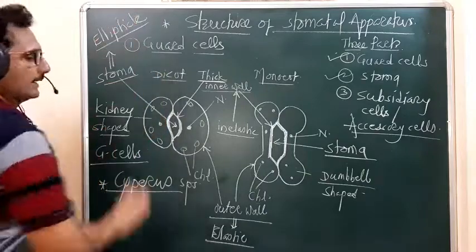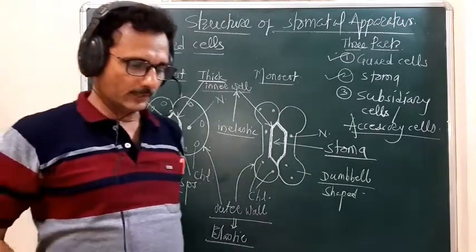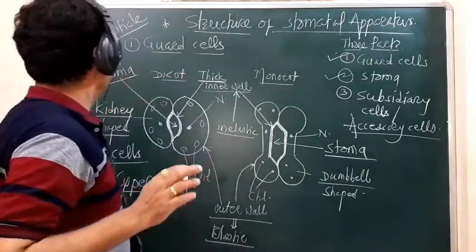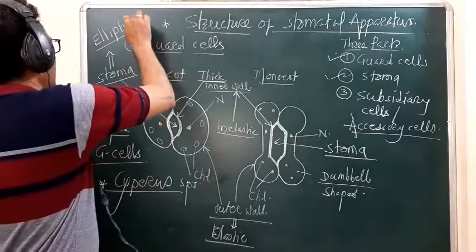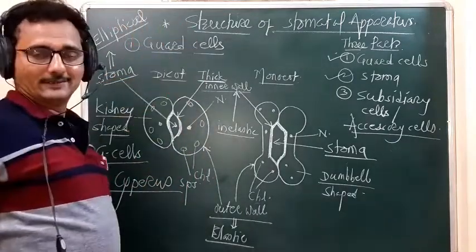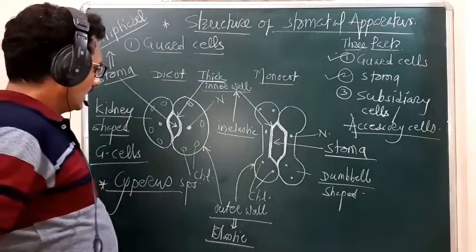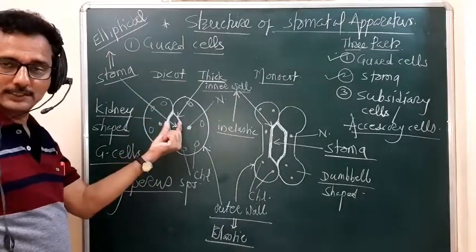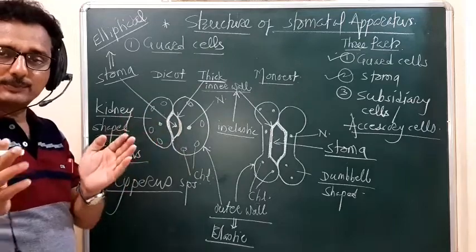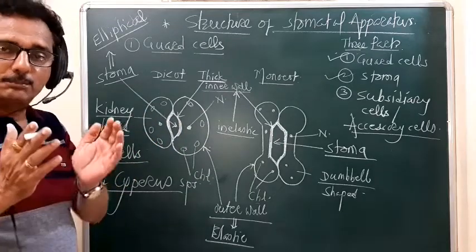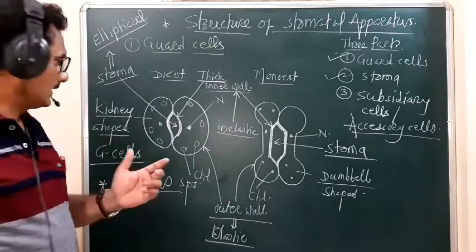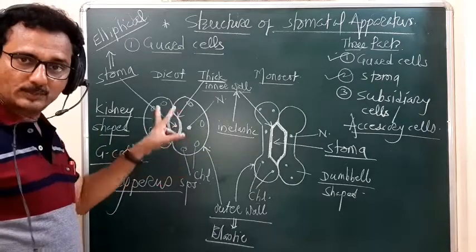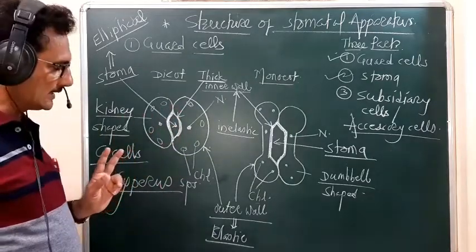Okay, that opening is an elliptical opening. Elliptical opening means what? This opening is longer than broad, and such a type of opening is developed because of the specific arrangement of the guard cells.